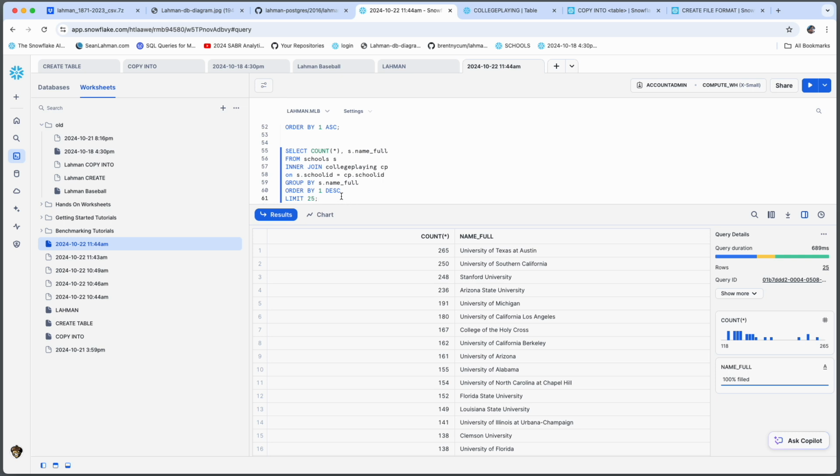In this case, there's 1 record for each year that a player played at a university. So if a player played 1 year, 1 record. 2 years, 2 records. 3 years, etc. So we need to pull out the distinct player from each school.